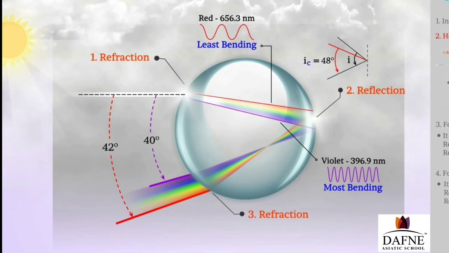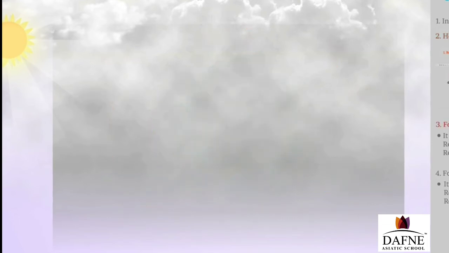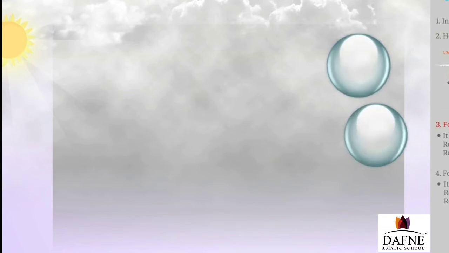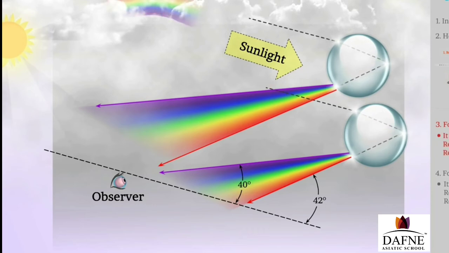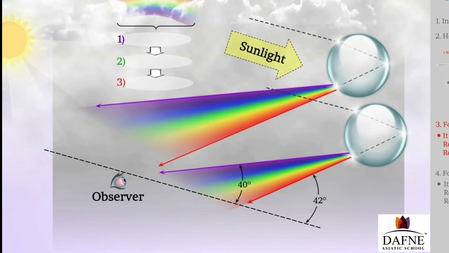Of course, the angle of deviation for violet is 40 and that of red is 42. So that means the angle between violet to red remains as 2 degrees itself. Now you can see there is not only one droplet in the atmosphere, there can be many more droplets. So I told you even in the earlier class, if the observer is going to get the violet from one droplet, from the other droplet the observer is going to get the red color. I told you, the observer does not get all the colors from a particular droplet. While observing the rainbow, the different colors are going to reach the observer, which are coming from different water droplets that are present.